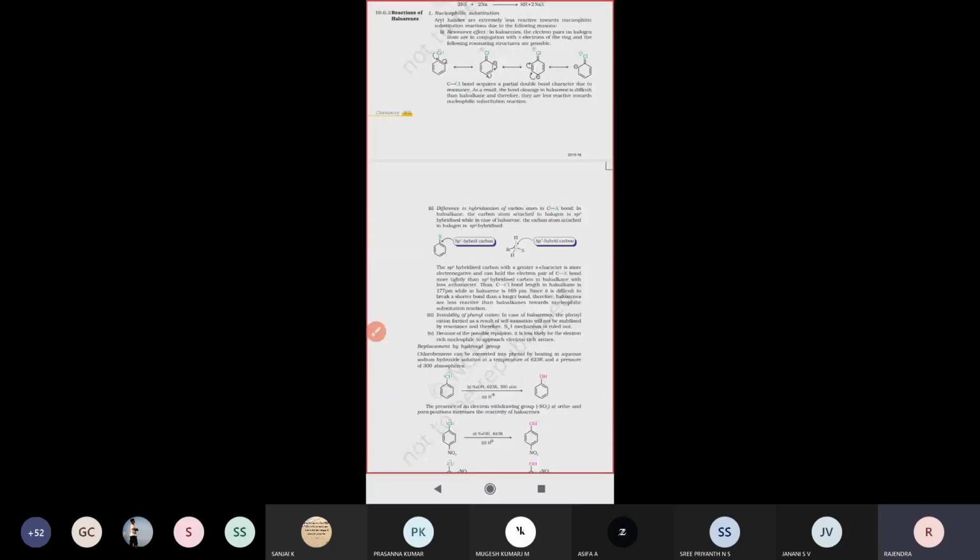So this is the structure, all of you just see there, later we can go through it. The halogen-attached carbon always exhibits sp2 hybridization, as we already know. If we take haloalkanes, sp3 hybridization will be exhibited.